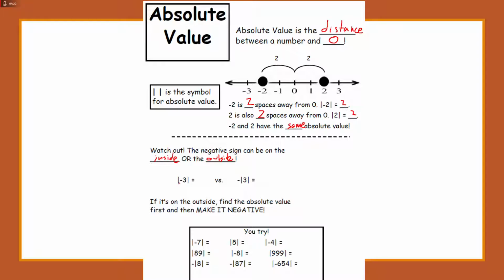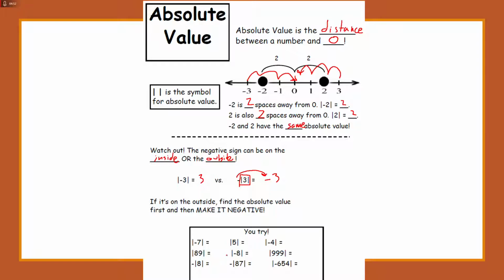So in this case, the absolute value of -3, well, if I look up here on my number line, I know -3 is 1, 2, 3 away from 0. But if I talk about the negative absolute value of 3, I'm saying, okay, let's find the absolute value of 3 first. So the absolute value of 3 would be 1, 2, also 3. But remember, that negative sign is still there. That negative sign is going to come out here, and it's going to make it a negative number.